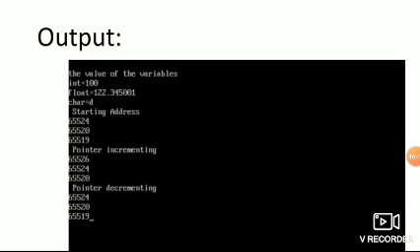The starting address and the incremented value, the memory address can be incremented, and that is supported in the C language. Next, again like decrementing, it will be decremented by 2 bytes, 26 means 24, and next 4 bytes, 20. The starting address you will get back, because we subtracted and you will get the same.